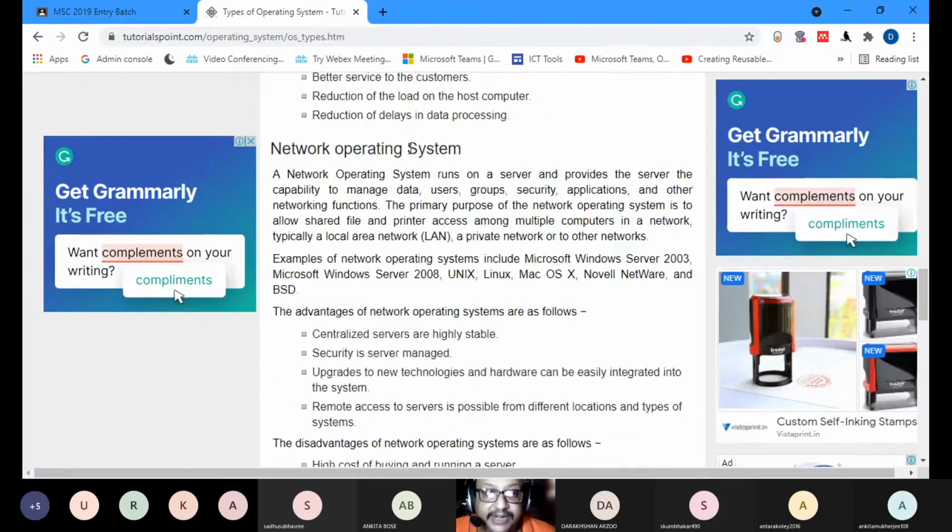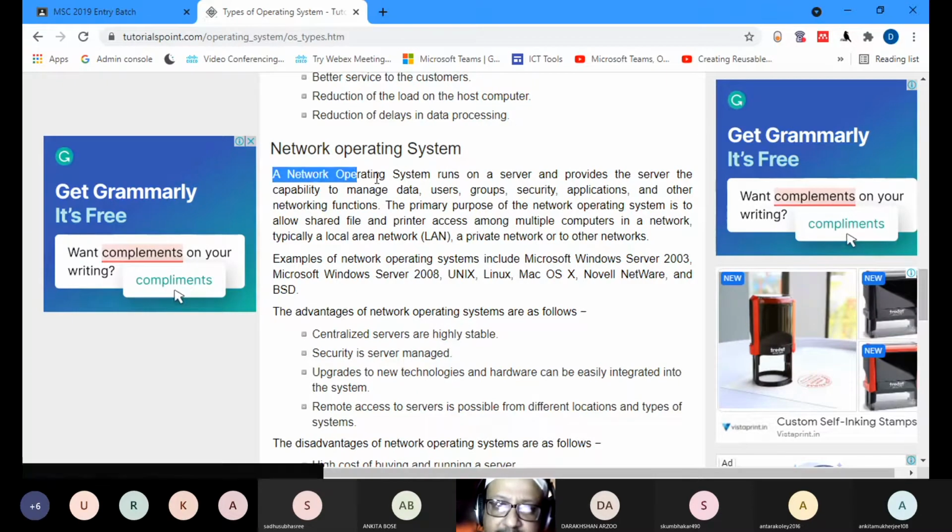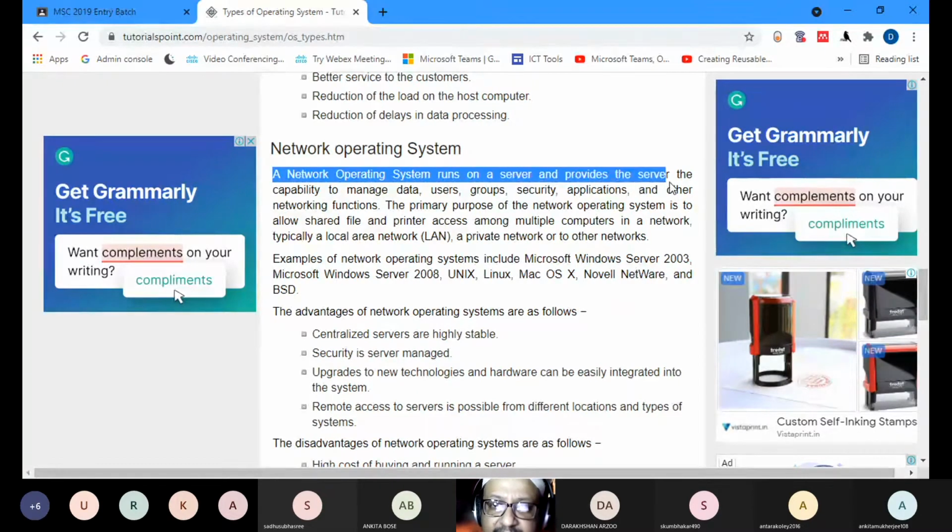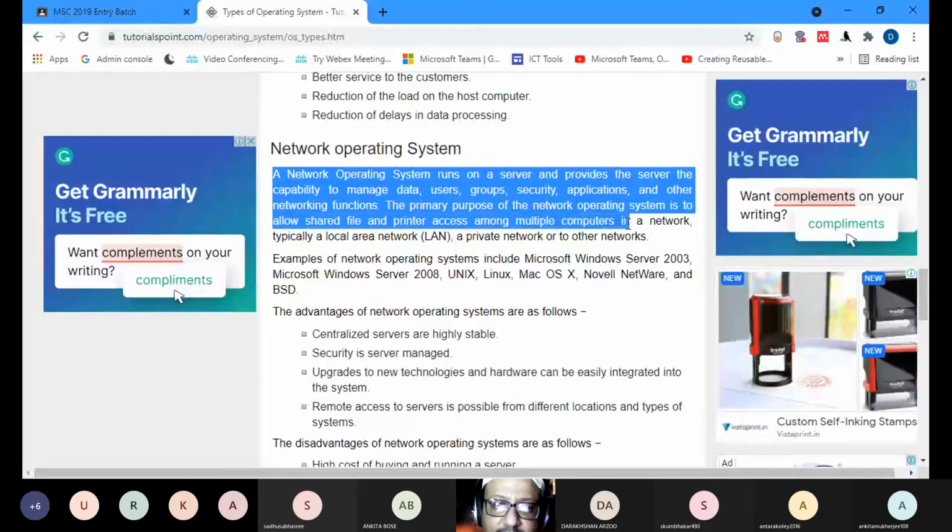Then you have the modern network operating system, where remotely you can get somebody working from far away, like we are doing from far away. I am interacting with you people through a network. A short note may be asked: what is a network operating system? A network operating system runs on a server and provides the server the capacity to manage data, users, groups, security, applications, and other networking functions.